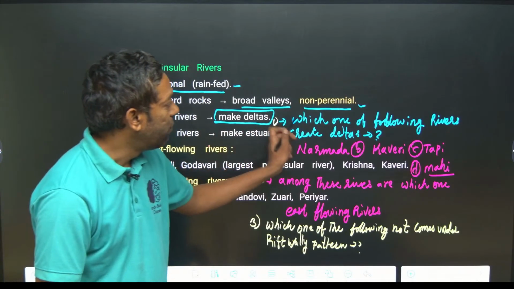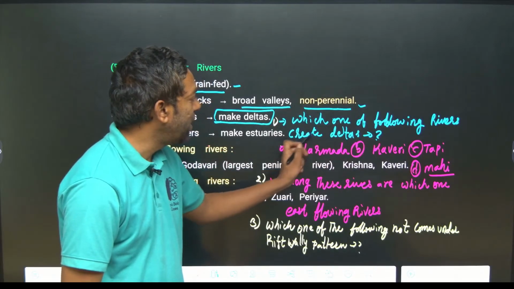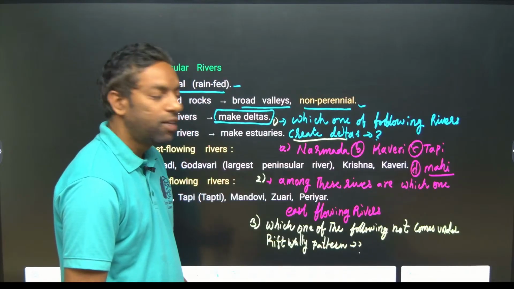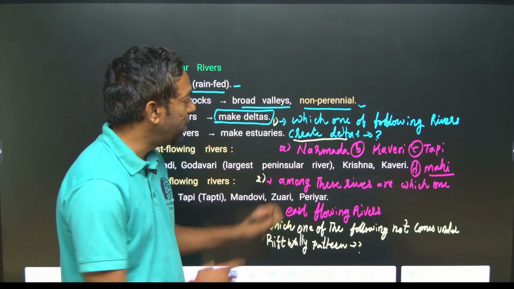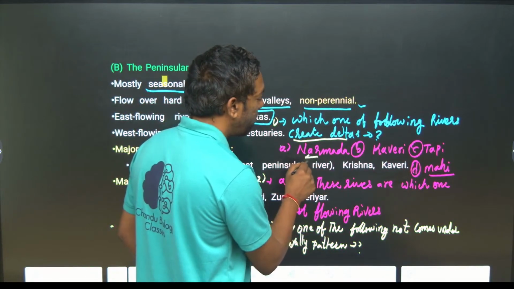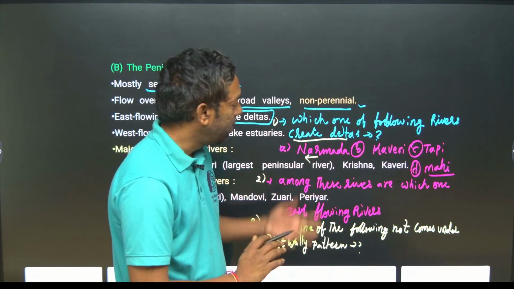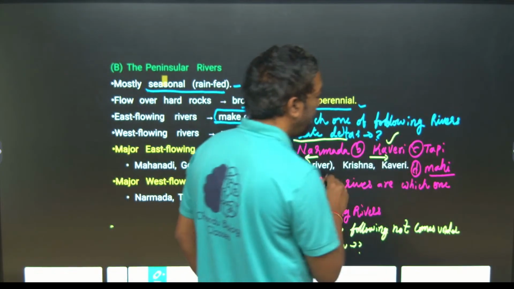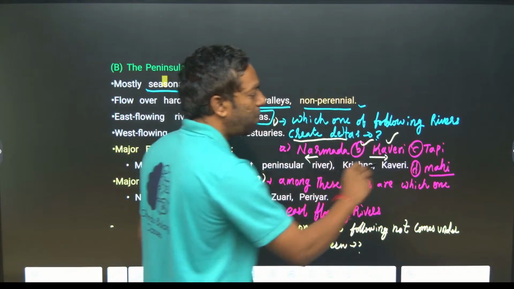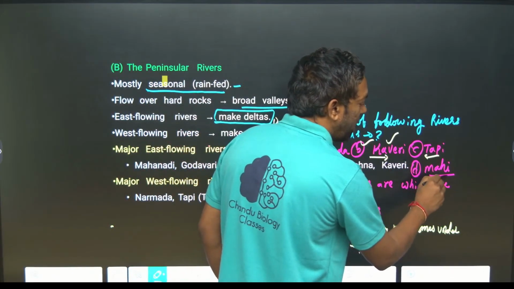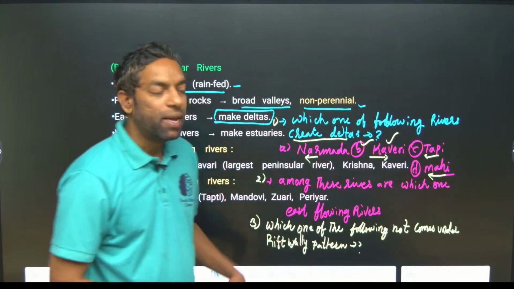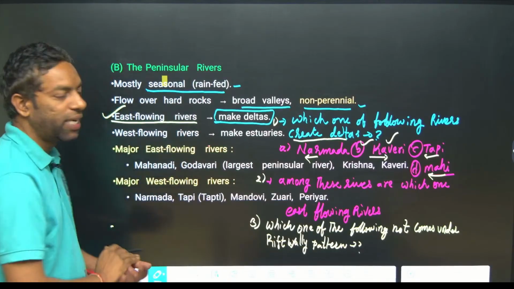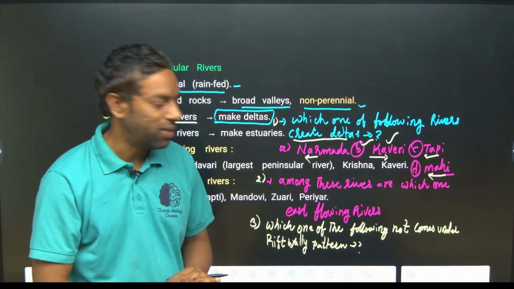Just look here. Which one of the following rivers creates deltas? Narmada is west flowing, guys; it doesn't create a delta. Kaveri is east flowing; it can create a delta. This is the answer. Tapi is a west flowing river, and Mahi is also a west flowing river. East flowing rivers create deltas.